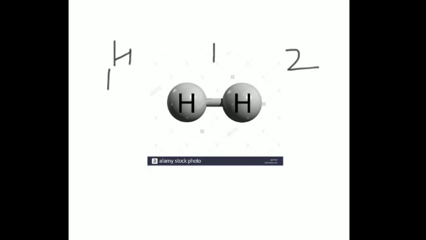What will happen if two hydrogen atoms join together? Then both of them will be in a form which will be stable: both of them will share an electron and become stable. That means each one of them will show 2 electrons. We can show this by example. That is 1 electron of hydrogen.